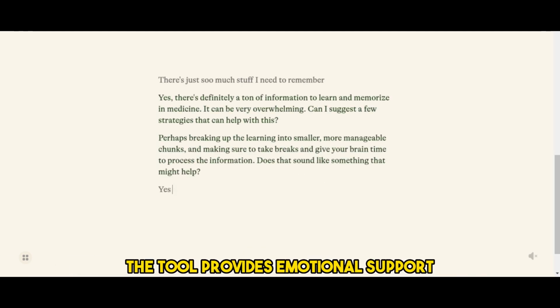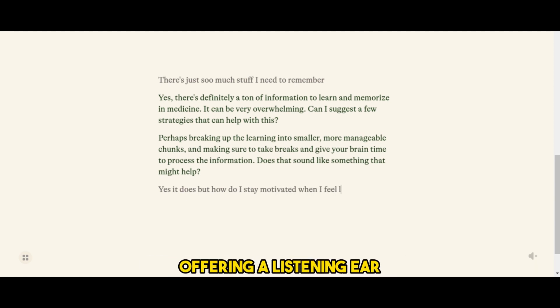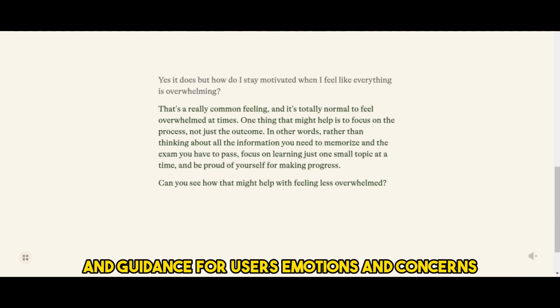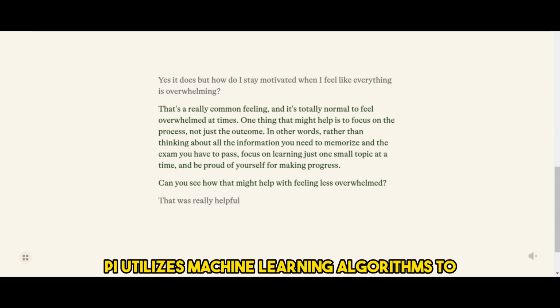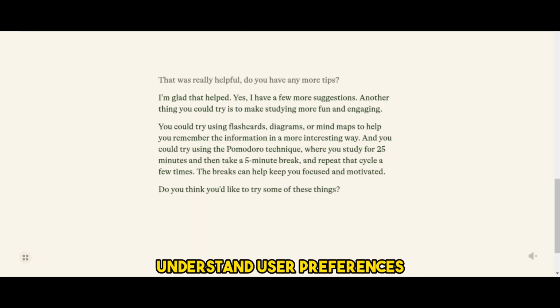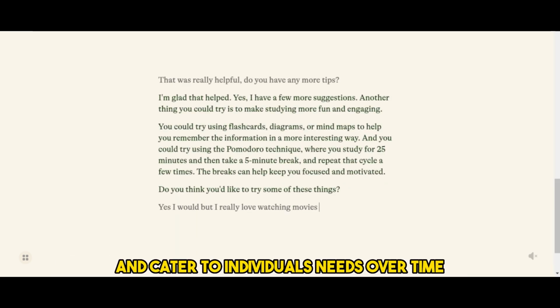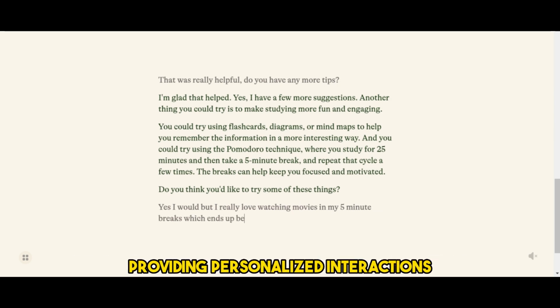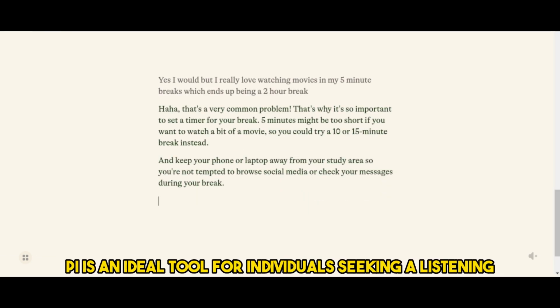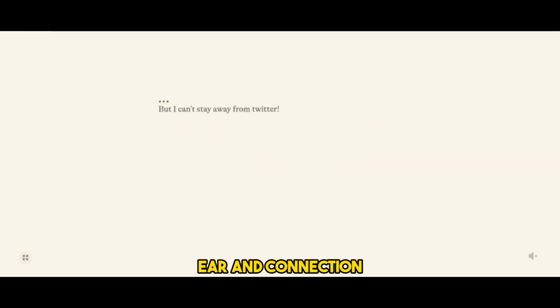The tool provides emotional support, offering a listening ear and guidance for users' emotions and concerns. Additionally, Pi utilizes machine learning algorithms to understand user preferences and cater to individuals' needs over time, providing personalized interactions. Pi is an ideal tool for individuals seeking a listening ear and connection.